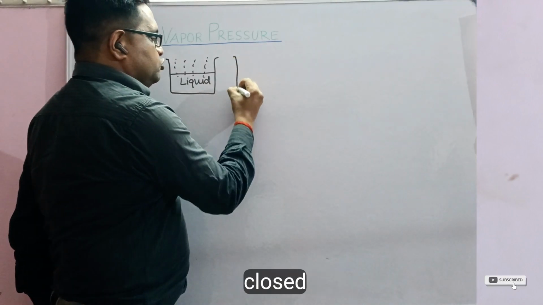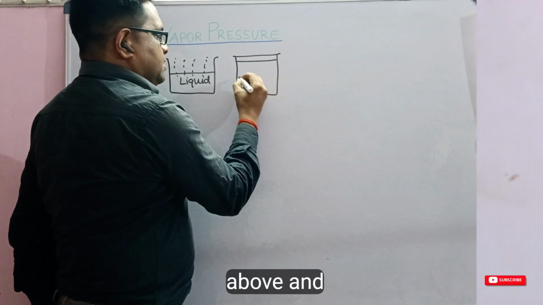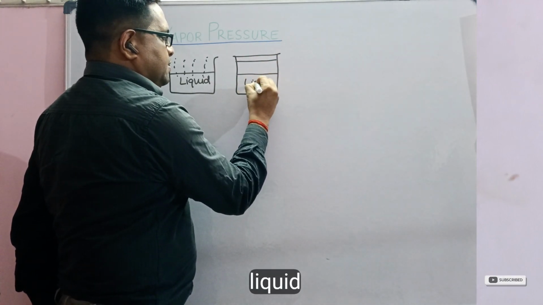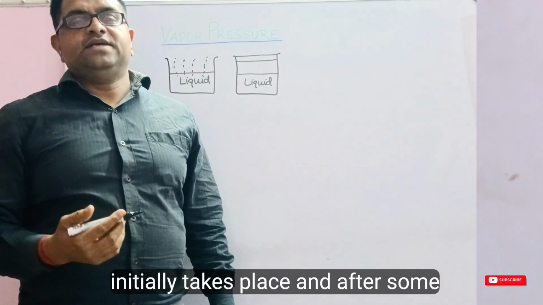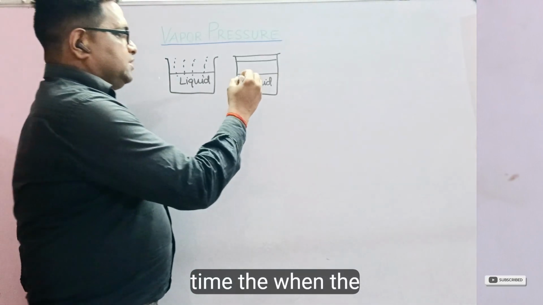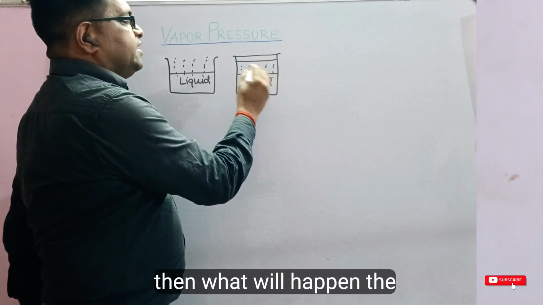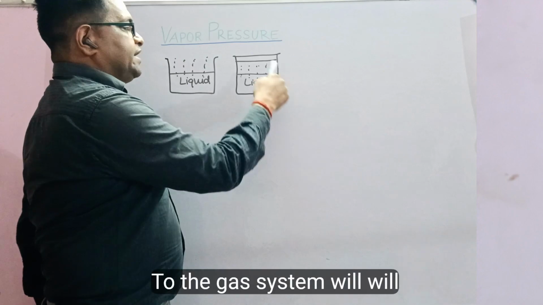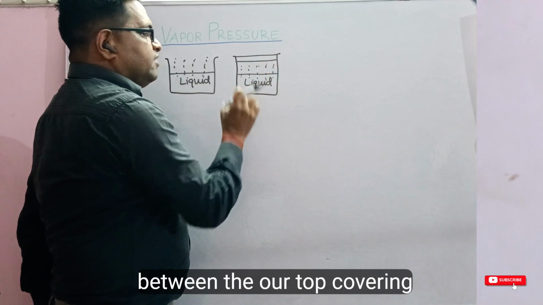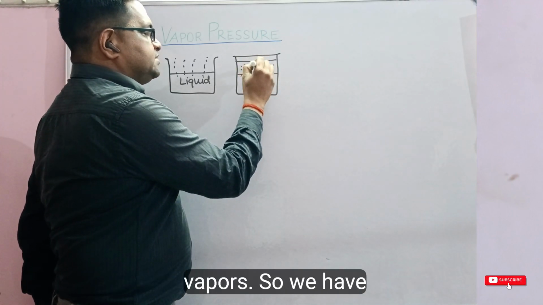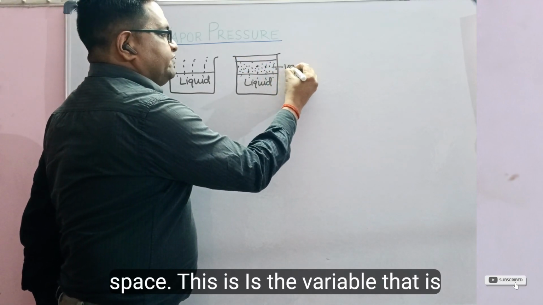If the same container is now closed from above, and this is our liquid, what we will find is that evaporation initially takes place, and after some time, when the vapors are in equilibrium with the liquid state, the further transition from the liquid state into the gaseous state will stop, and the space between the top covering and the liquid will be filled with vapor.